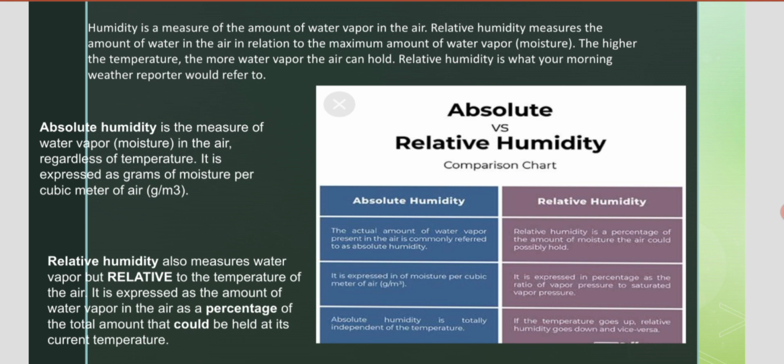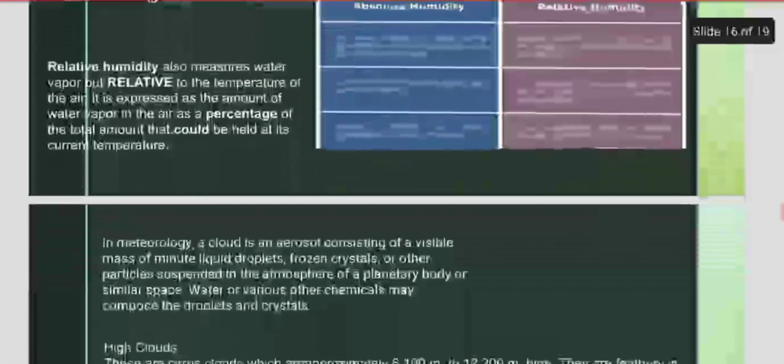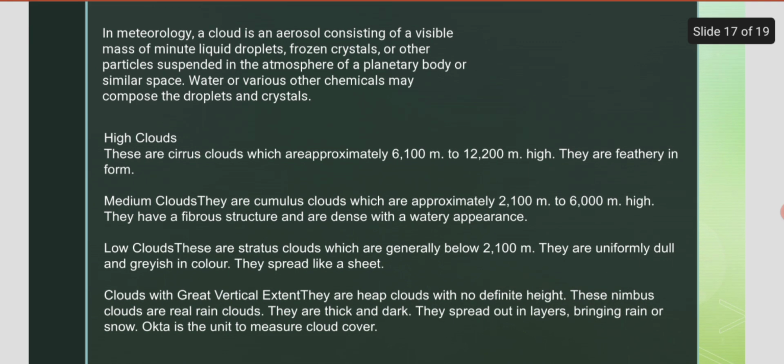Here I want to mention another thing, the relationship between temperature and humidity. If temperature is high, then evaporation will also be high and humidity increases too. In case of low temperature, evaporation will be low and humidity also decreases. In meteorology, a cloud is an aerosol consisting of a visible mass of minute liquid droplets, frozen crystals, or